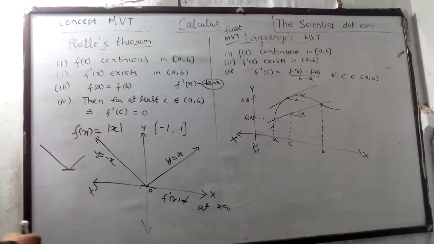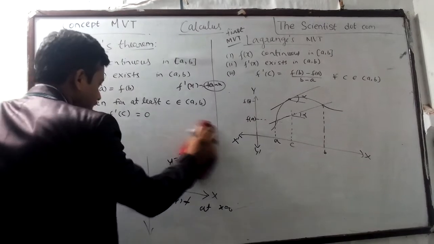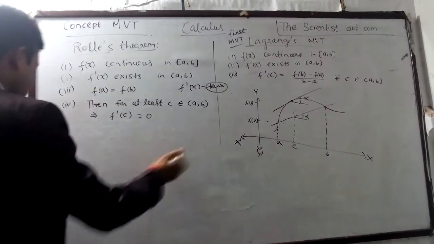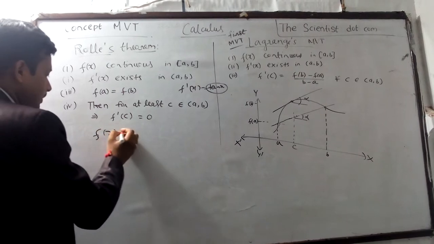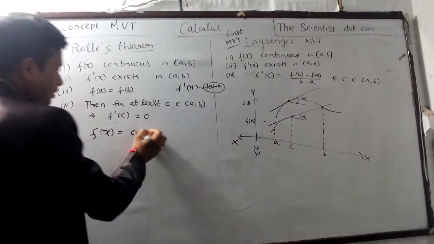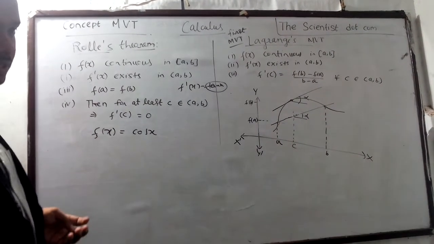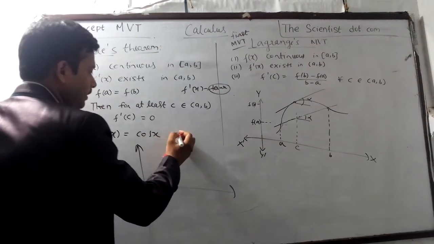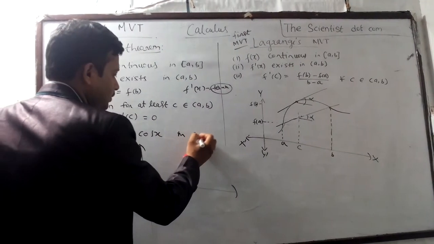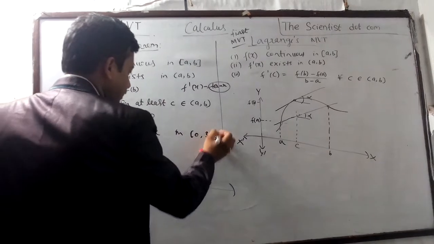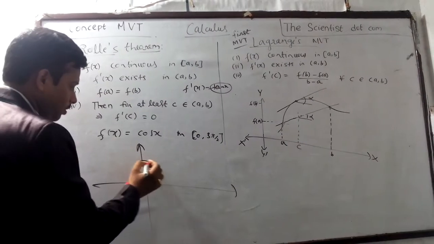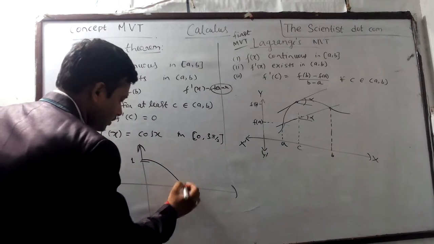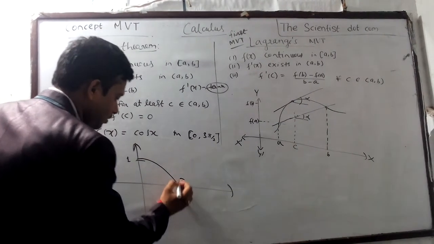So the modulus function does not verify Rolle's theorem. Let us take another example, f(x) equal to cos x, the trigonometric function, in the interval 0 to 3 pi by 2. cos 0 is 1, and cos pi is minus 1.